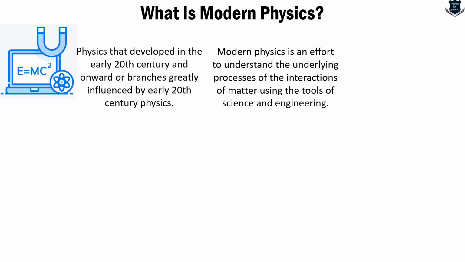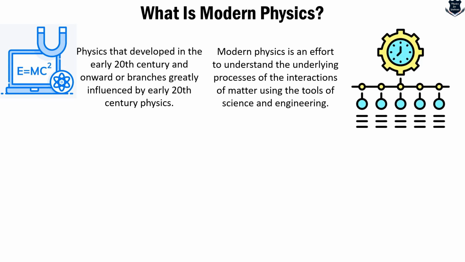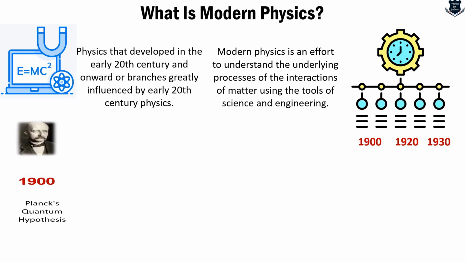Now, as we are talking about what is modern, that talks of a specific time. If we consider the timeline of the discoveries and innovations, then we can consider that it starts from around 1900 and goes up to 1920, but also certain physicists and mathematicians consider the discoveries of 1930 as well. Now, if we take this timeline of 1900 to 1930, around 25 to 30 years of discoveries, and if we expand it, then it looks something like this.